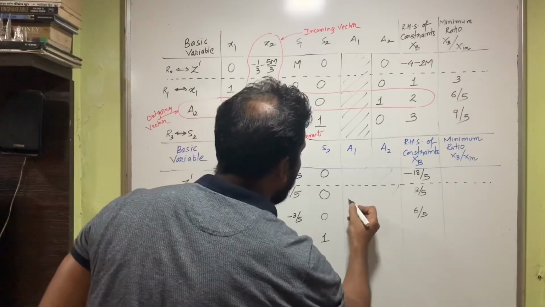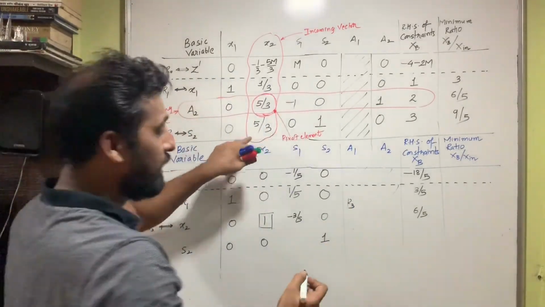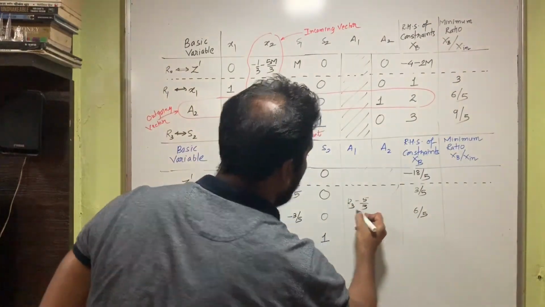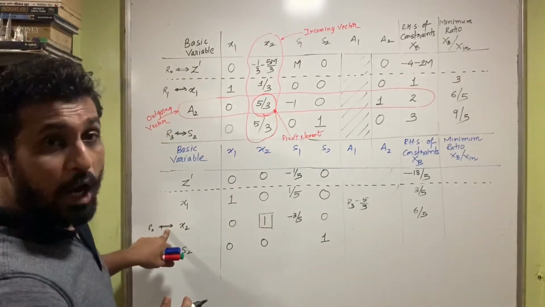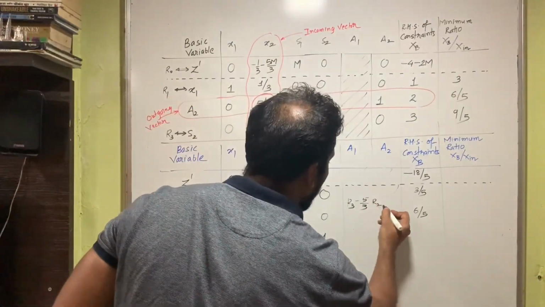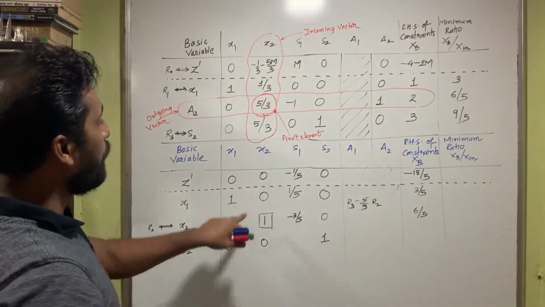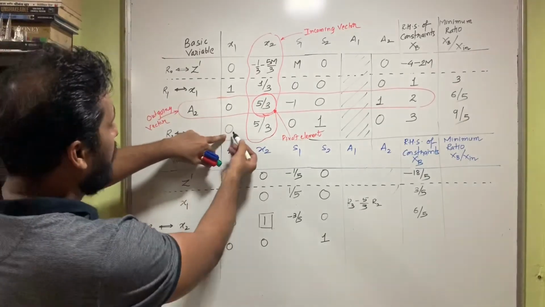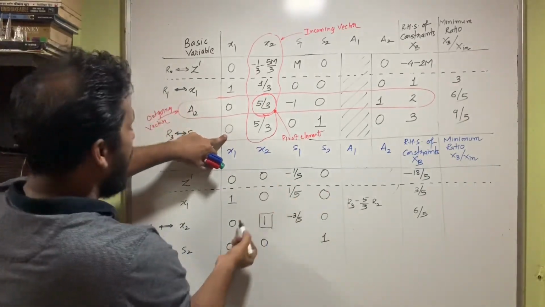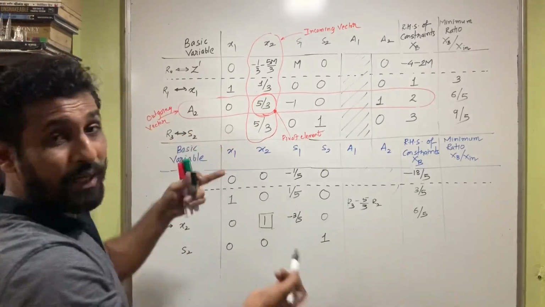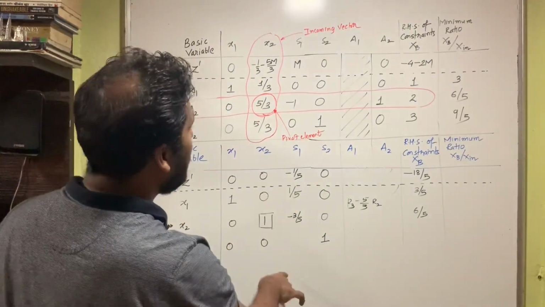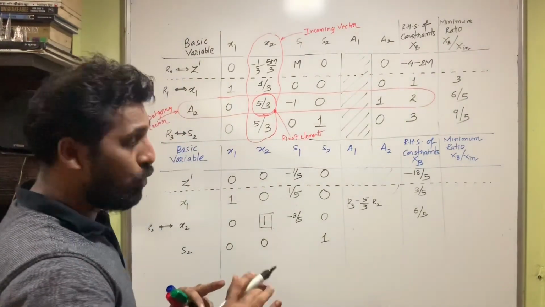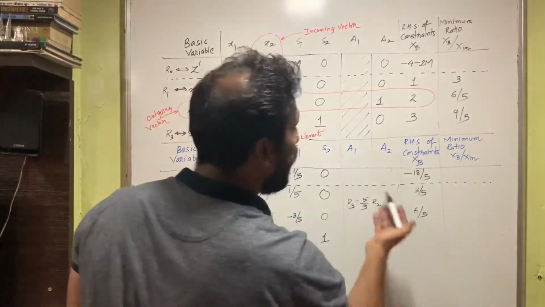So I'll write R3 minus 5 upon 3 times the pivot element row, which is 1, in the R2 row. So I'll write R2 here. So definitely these elements are going to become 0, isn't it? This was 0 here, you can put 0 minus 5 upon 3, R2 value is also 0, so ultimately you get 0 only. So you just have to focus on two elements. One is in the S1 column, only that element I want to calculate, and obviously the column of XB.